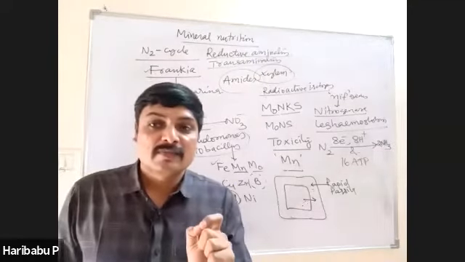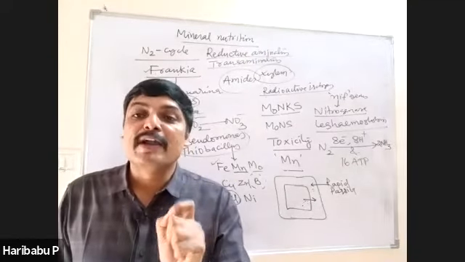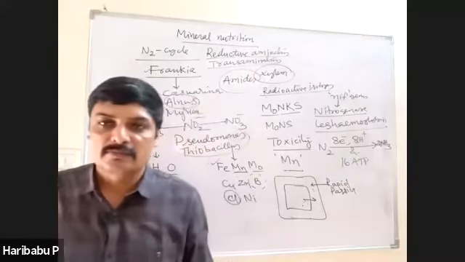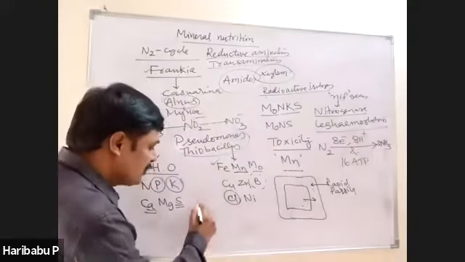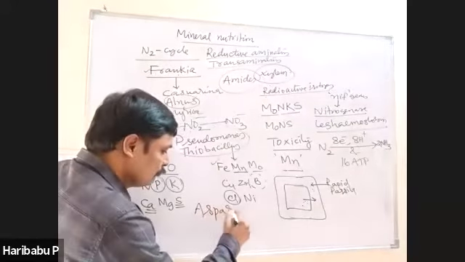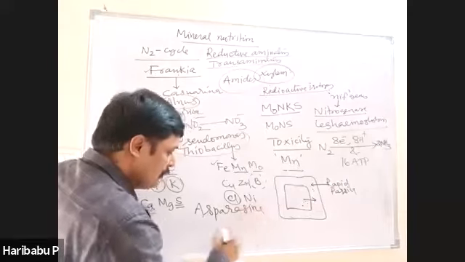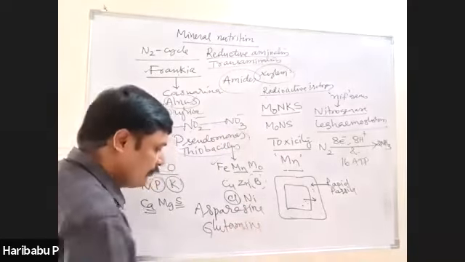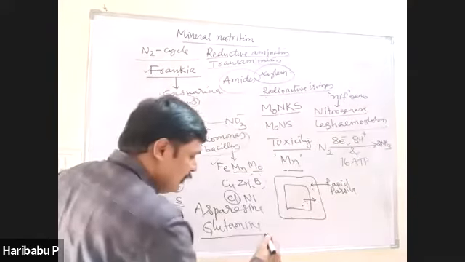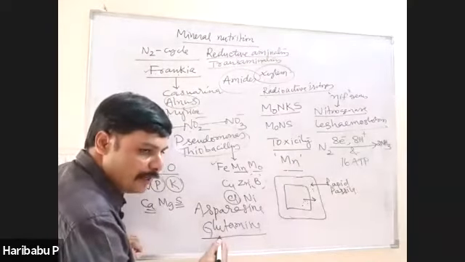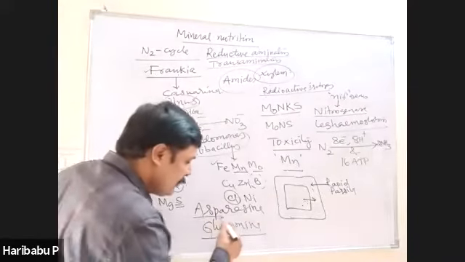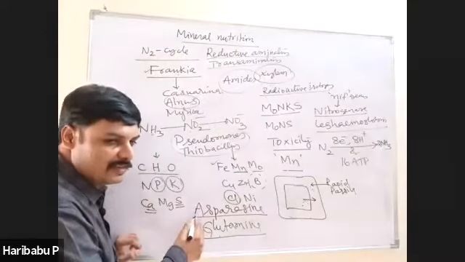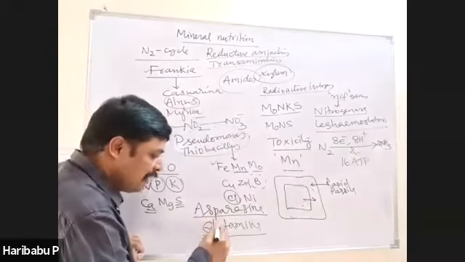Asparagine and glutamine are amides, which are structural parts of the proteins of plants. Asparagine is one amide, and glutamine is another. Glutamine is formed from glutamate or glutamic acid. Asparagine is formed from aspartate or aspartic acid. These two are amides.